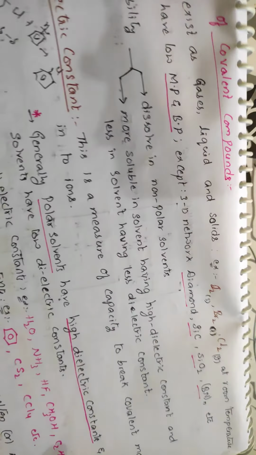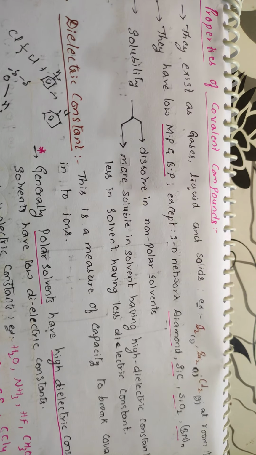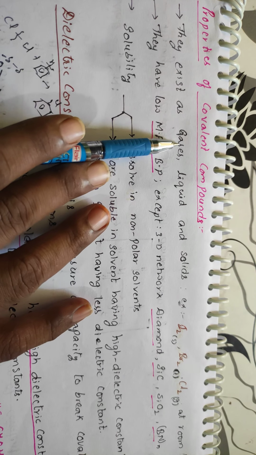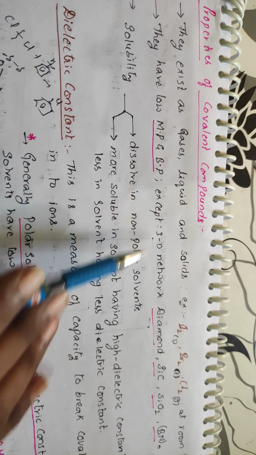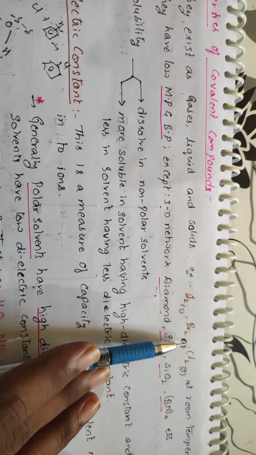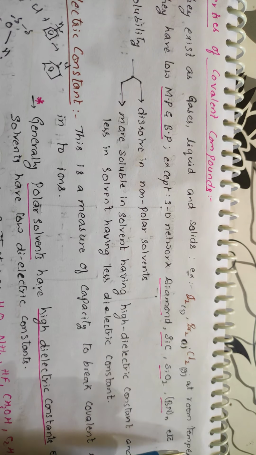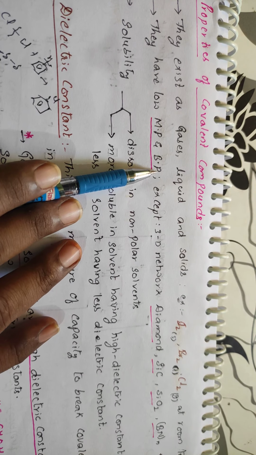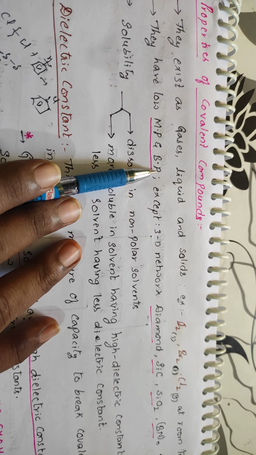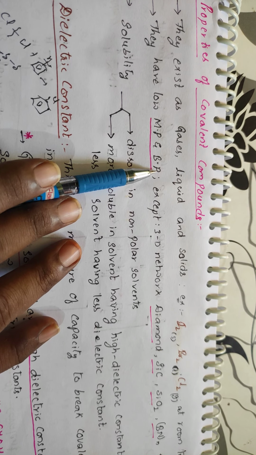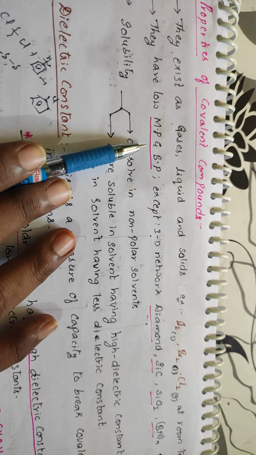Right, students? See, let us go to the properties of the covalent bond. Generally, covalent compounds exist as gases, liquids and solids. For example, iodine is in solid form, bromine in liquid form, and chlorine in gas form at room temperature. The strength of the covalent bond is not greater than the ionic bond, but